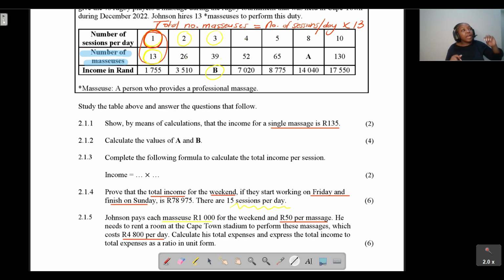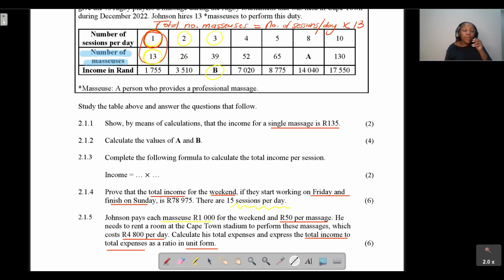So we want to first find the ratio in unit form. If they say unit form, that basically means you can leave your answer in decimal form. You want to determine the ratio of the total income to the total expenses. Before we can get to the ratio, we need to determine what Johnson's expenses are. So now let's go through that.